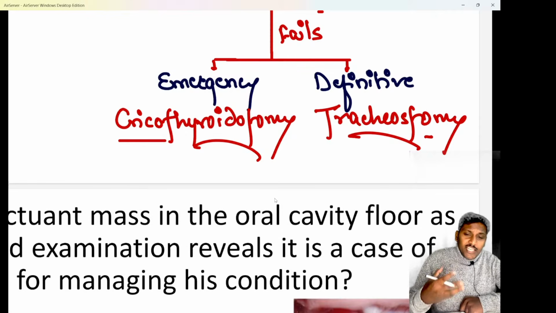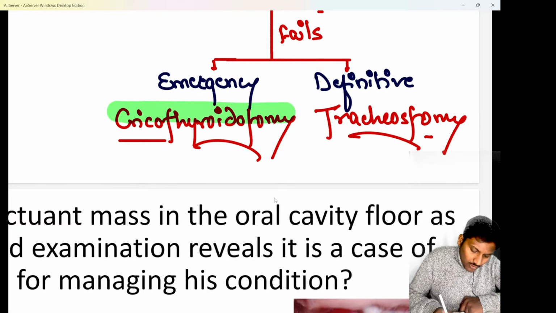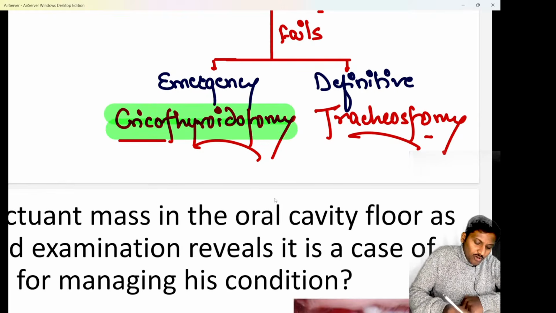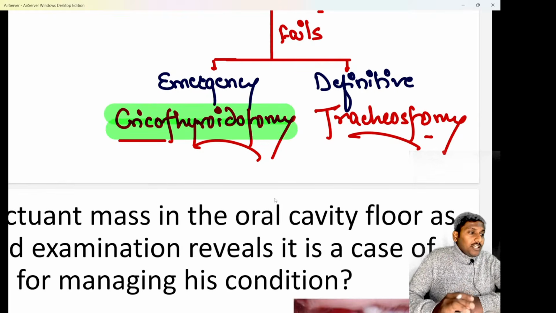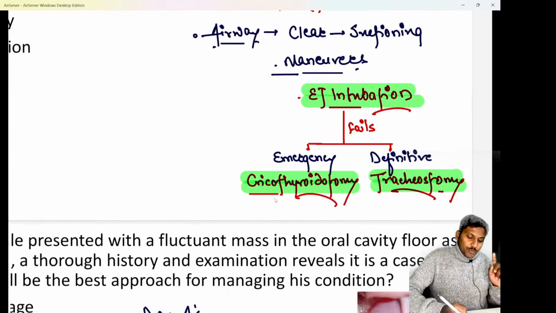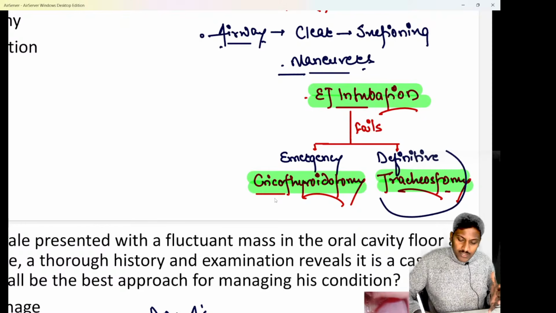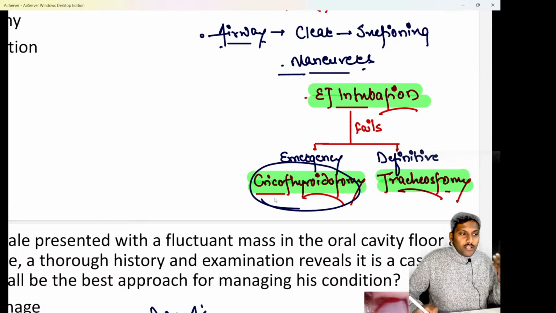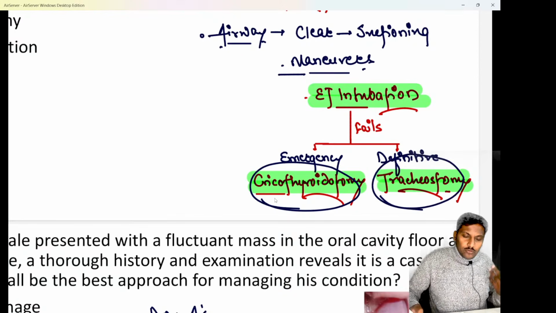Do remember, if the patient's condition is rapidly worsening, then go for an emergency or immediate management called cricothyroidotomy. But cricothyroidotomy cannot be a definitive airway. Reason: cricothyroidotomy can work as an airway for only 1 hour. After that, you have to go for a tracheostomy. So the definitive airway will always be a tracheostomy. Whenever intubation fails, if the patient is stable, directly go for tracheostomy. But if the patient is not stable, first go for a cricothyroidotomy, followed by a tracheostomy.